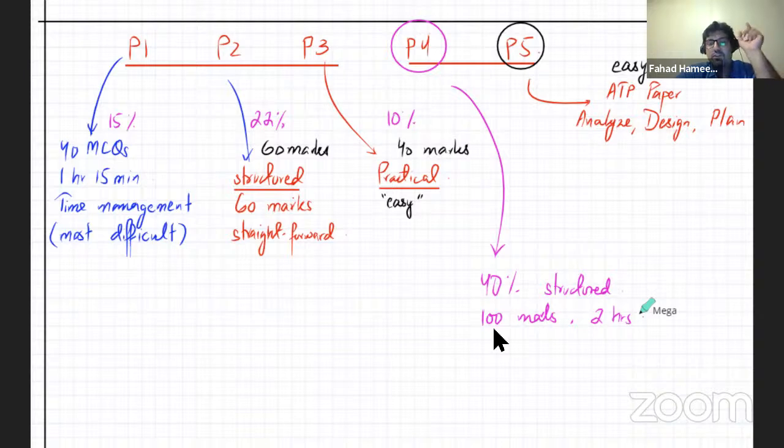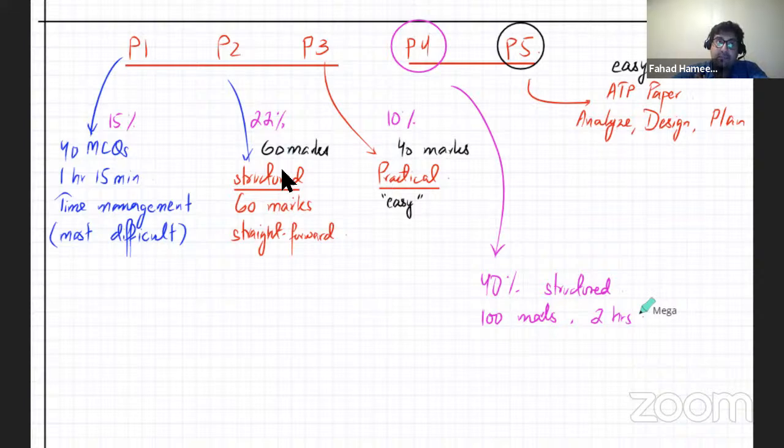The papers that you should be wary of, that's the first one. This is the one that is going to create trouble for you. And then it's your practicals. That is also one you have to watch out for, because on that day, you can mess things up. It's like preparing stuff physically. If you mess one thing up, a lot of things can go wrong. So it's P1 and P3 that if I were giving the exam, I would be worried about.